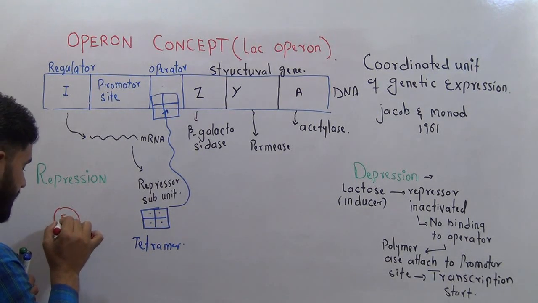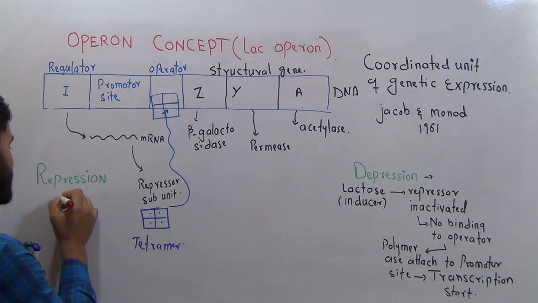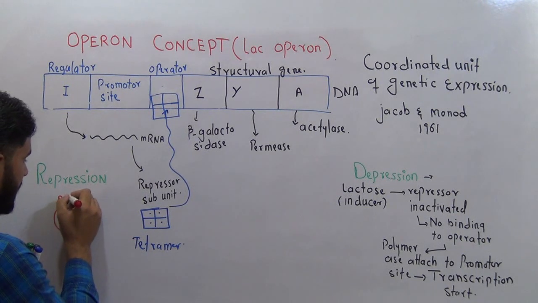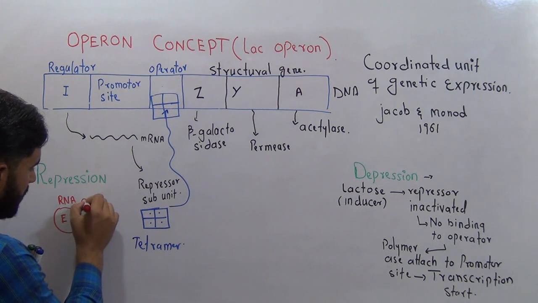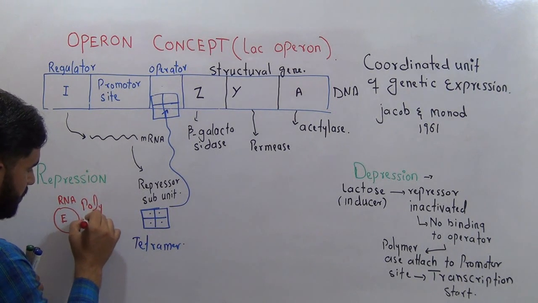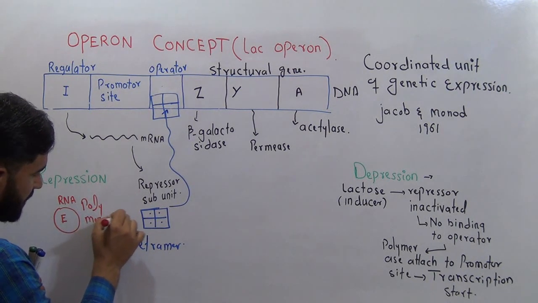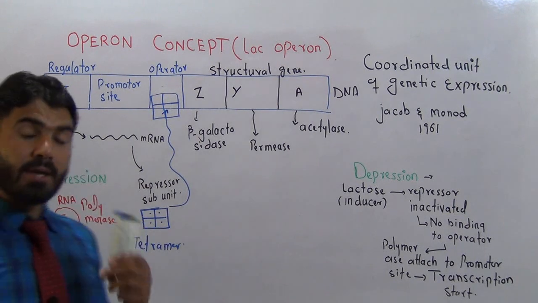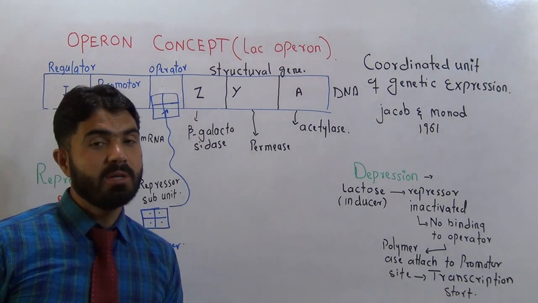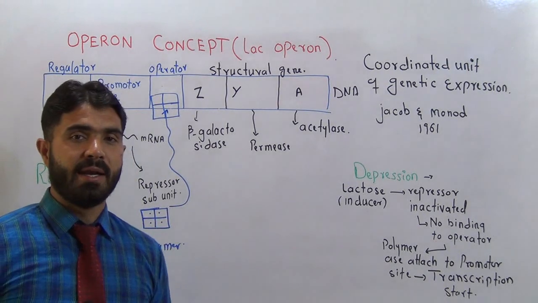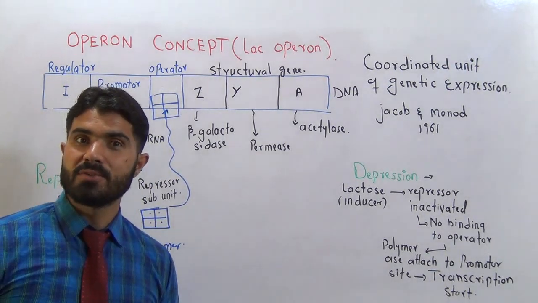It should be written as E, enzyme E, and it is called RNA polymerase. Okay, this is an enzyme. And you know, RNA polymerase is always required to synthesize a messenger RNA.